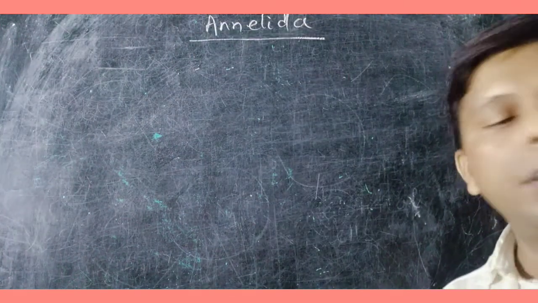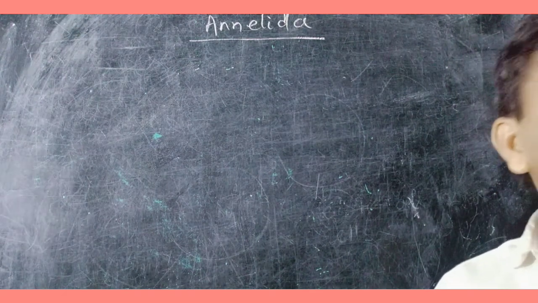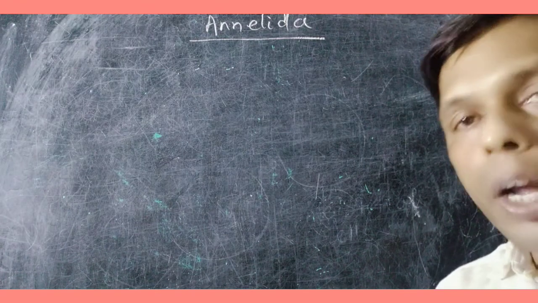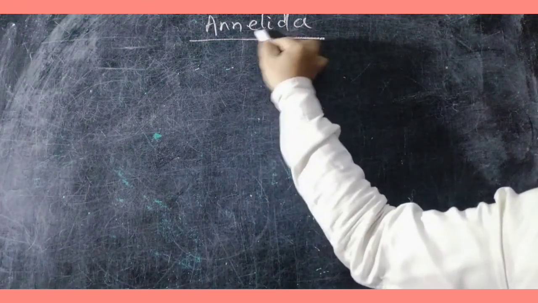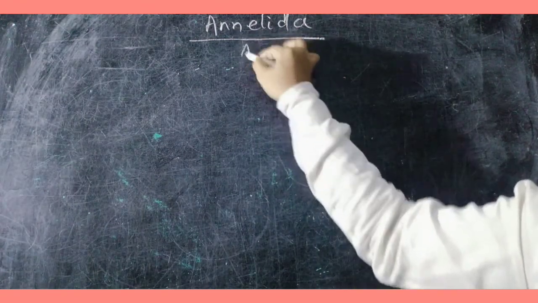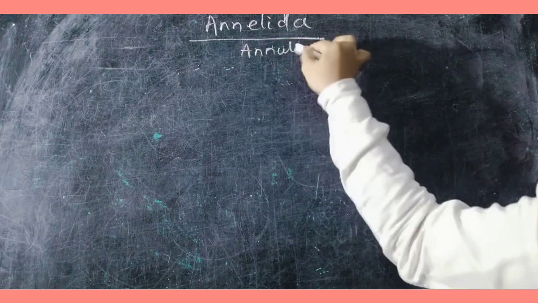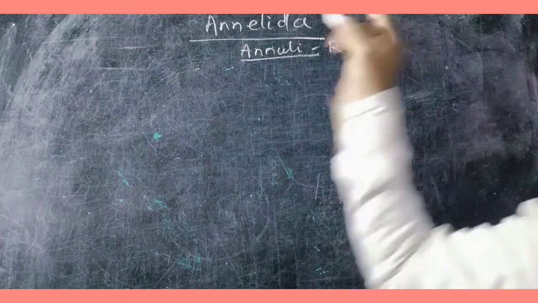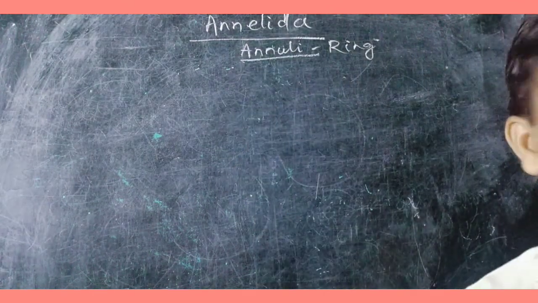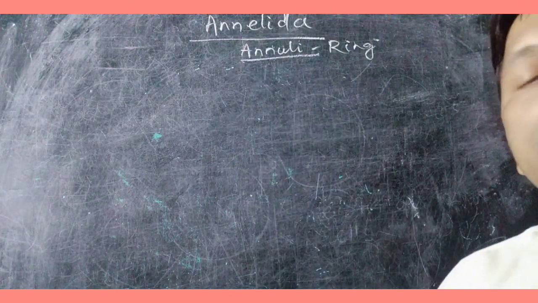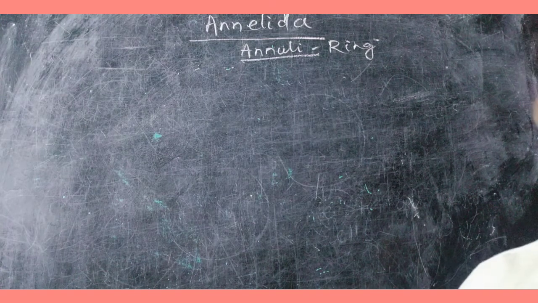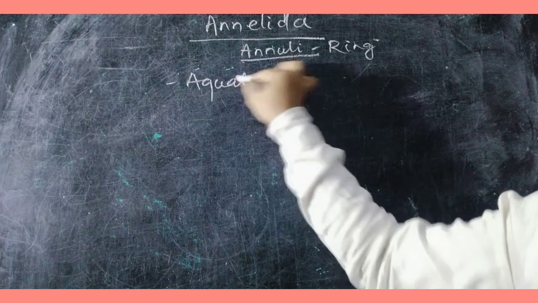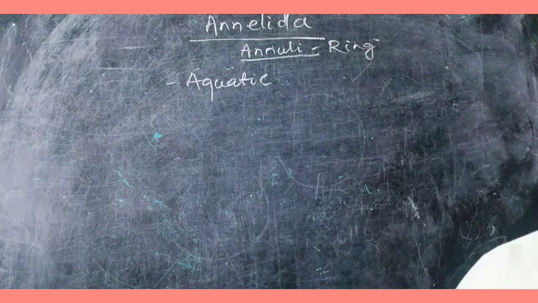The Annelida are aquatic. The word Annelida comes from annuli, meaning a ring-like structure. The body consists of ring structures. The individuals are mostly aquatic, both freshwater and marine.